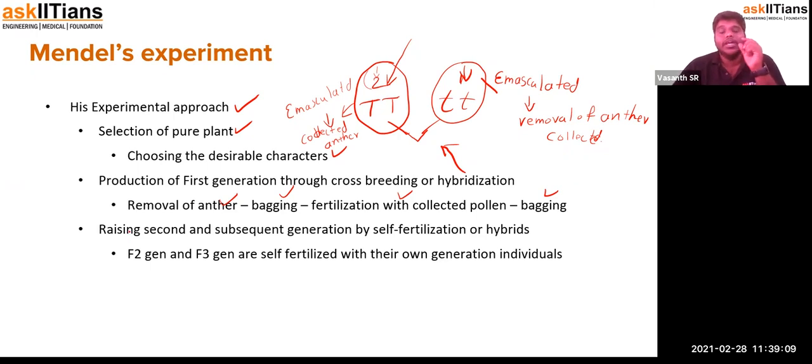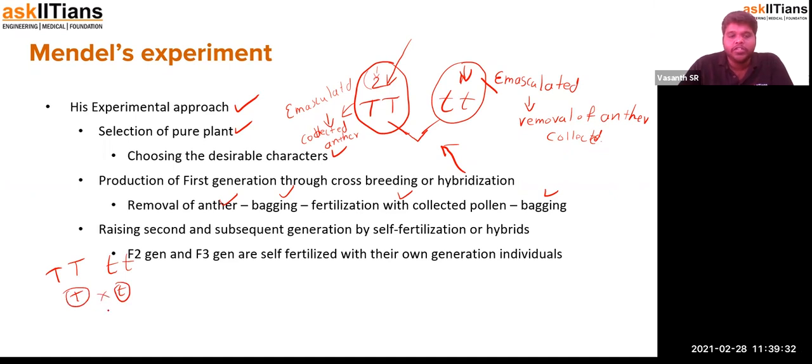And the next one is when the first generation is formed by the hybridization of pure plants, the second generation that is formed from the first generation would be by selfing of the F1 to get F2. So when you say the first generation is capital T and small t, the gametes formed will be capital T and small t.